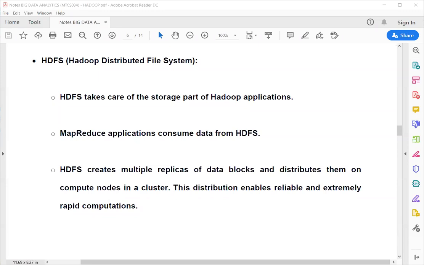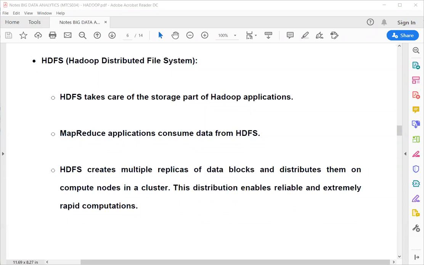Now, we can create multiple replications of data blocks. Why is it so? Because data is important. Suppose one system is down in your application. Whatever information is stored on that particular system, and the processing happening on that system, will be lost. So you will lose the information, you will lose the computational power, and you will lose the post-process information.